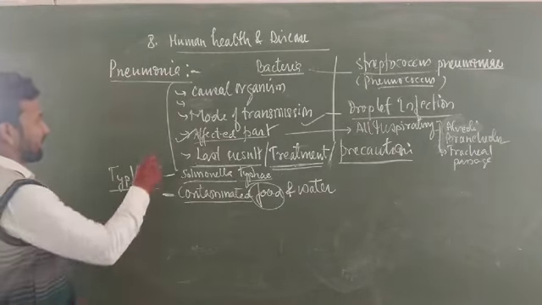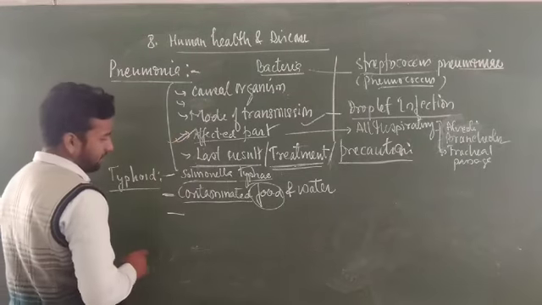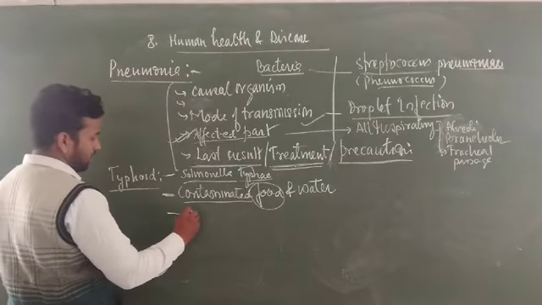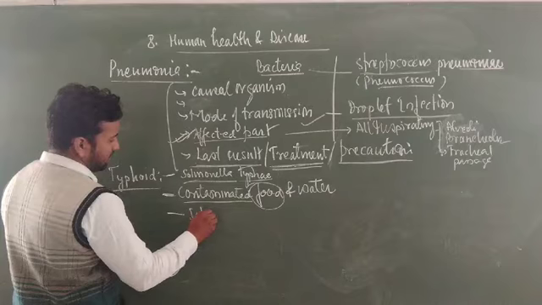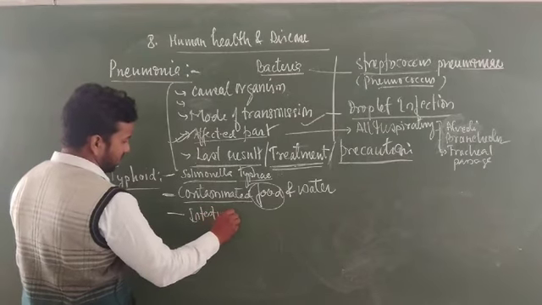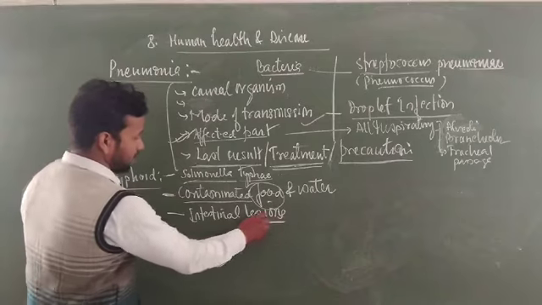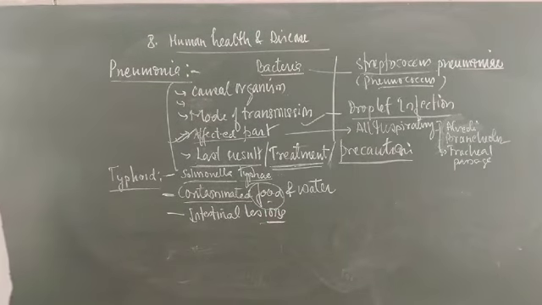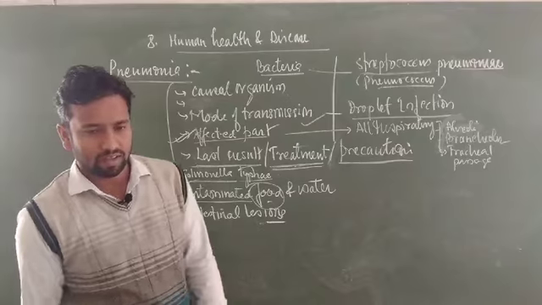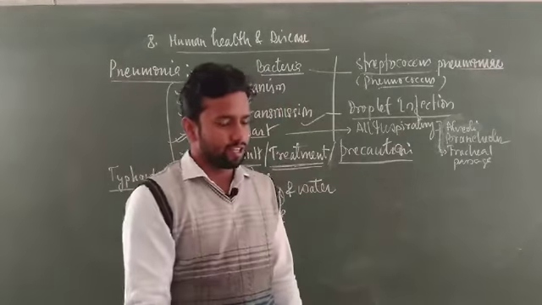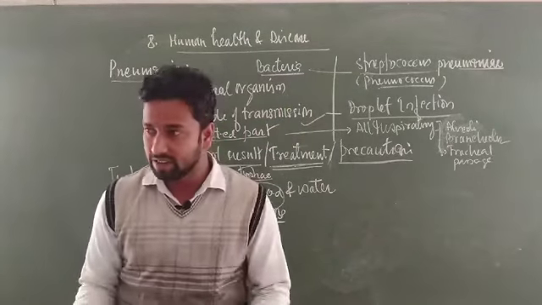The affected part in case of typhoid is the intestine. In severe cases of intestinal infection, it causes intestinal lesions, which means the intestine is severely injured.